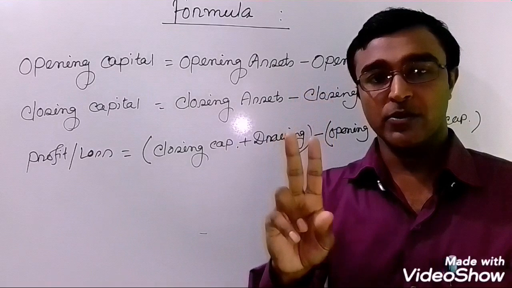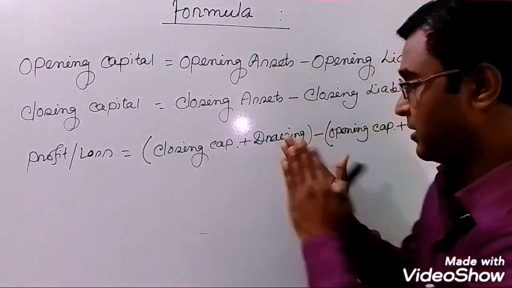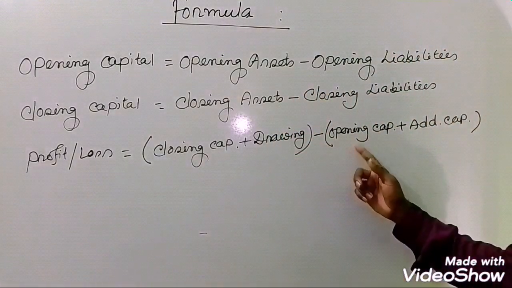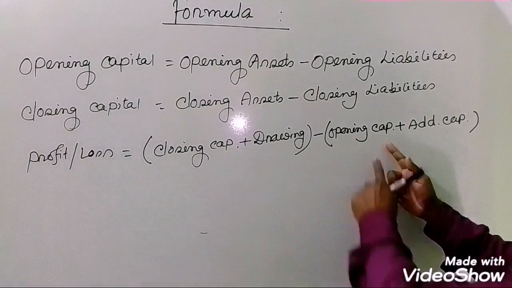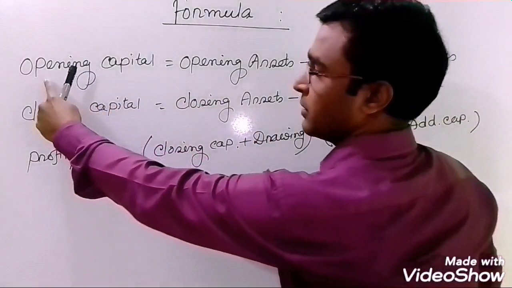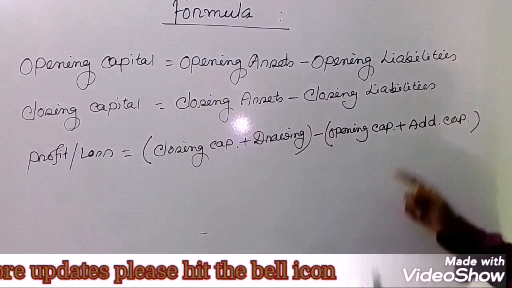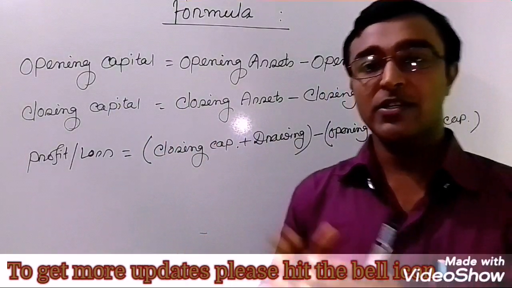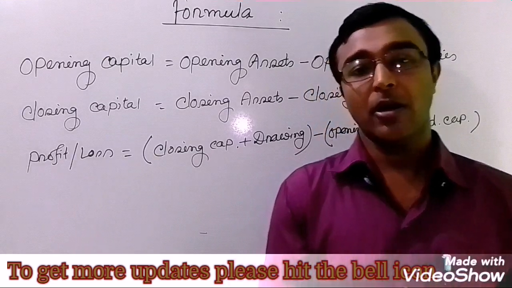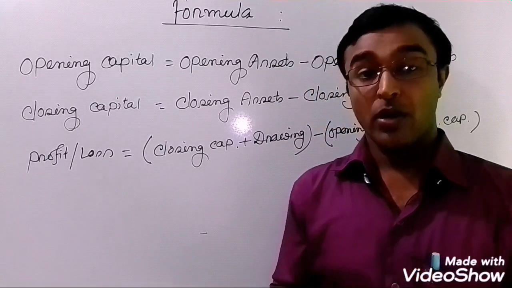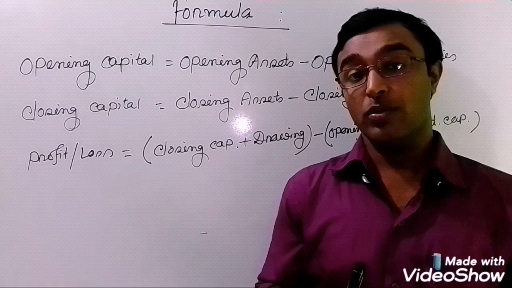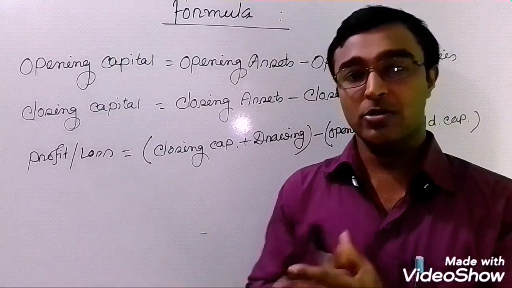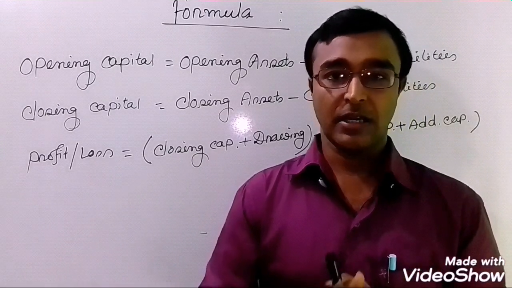After getting these two options from your question paper, just add here, minus opening capital. Opening capital you will get from the first one, and plus additional capital. This additional capital means what is invested by the owner in the middle of the year for the business, or if any investor or the owner wants to invest some extra money into the business, that is called additional capital.